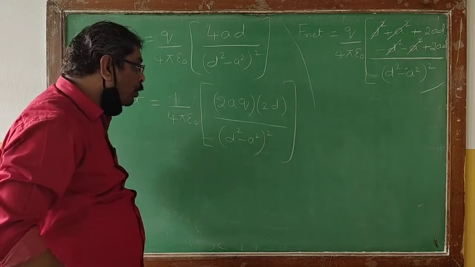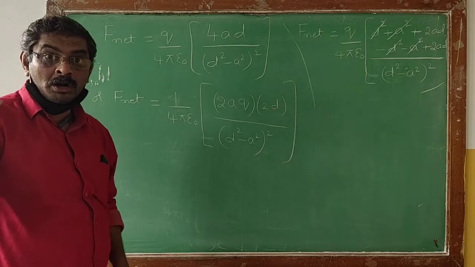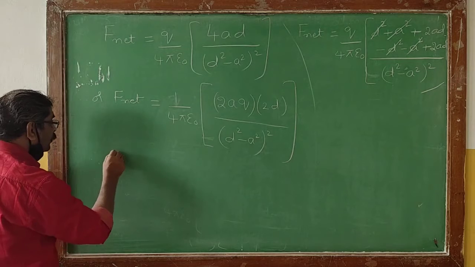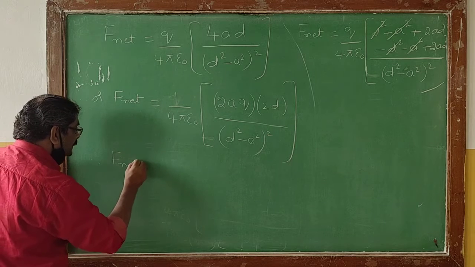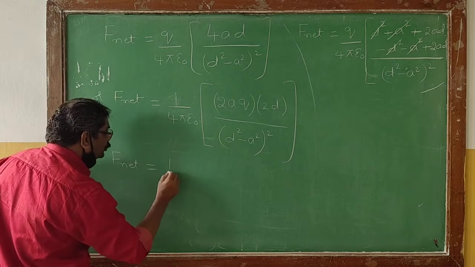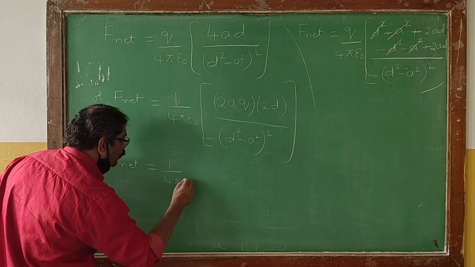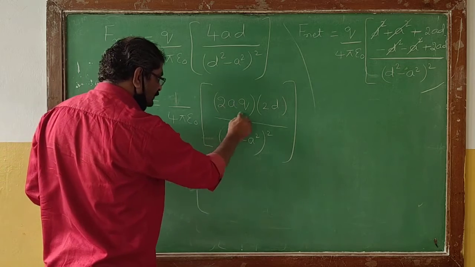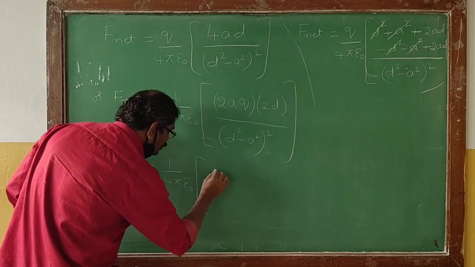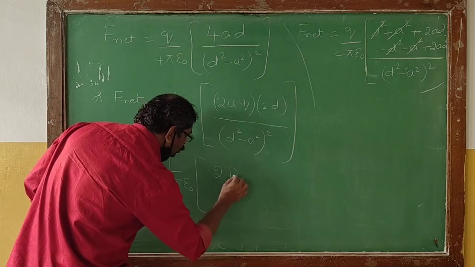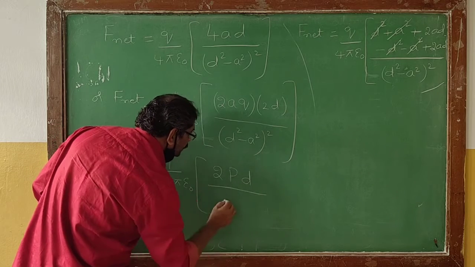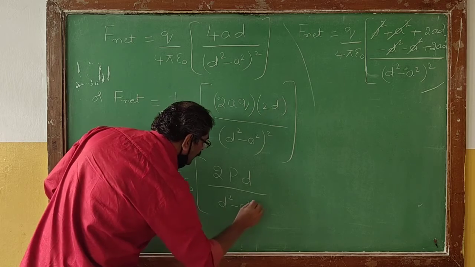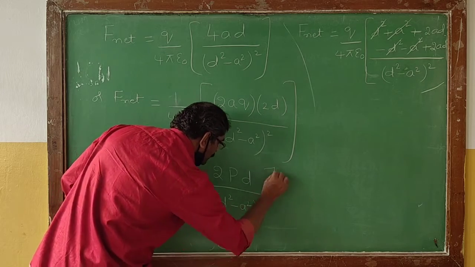Therefore I can write the net force will be numerically equal to 1 by 4 pi epsilon naught, and this will become capital P. So what I am getting is 2P into D, whole divided by D square minus A square whole square.